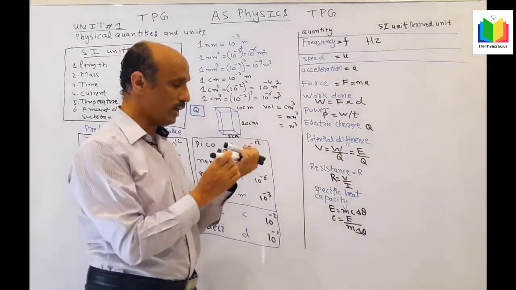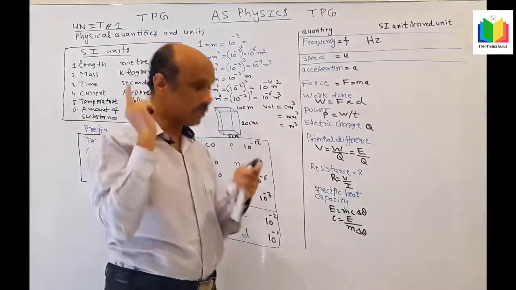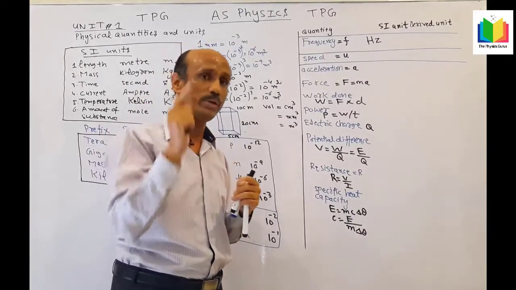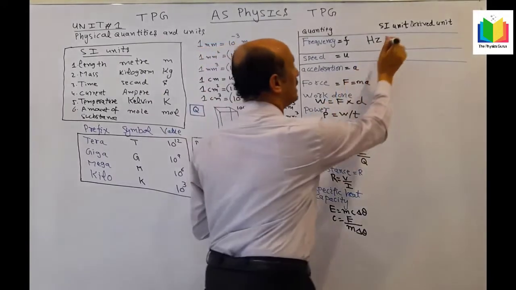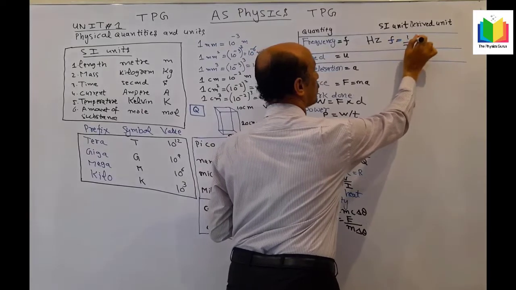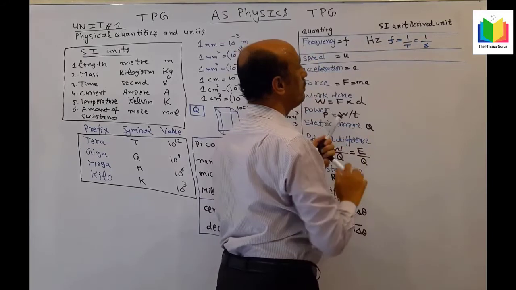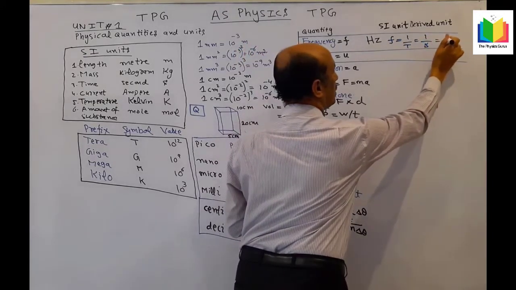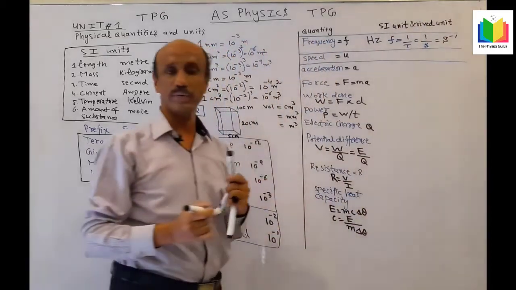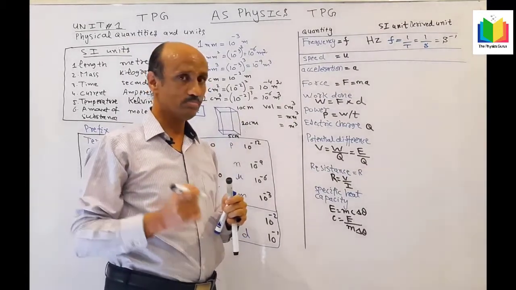You must remember the formula for frequency. In the derived unit, we will use only the SI units. Remember this: no other units will be used. So the first thing is the formula: frequency is equal to 1 by T. So it will become 1 over second, and then the answer will become s power minus 1. So this is the derived unit of frequency. Similarly, speed is distance over time.